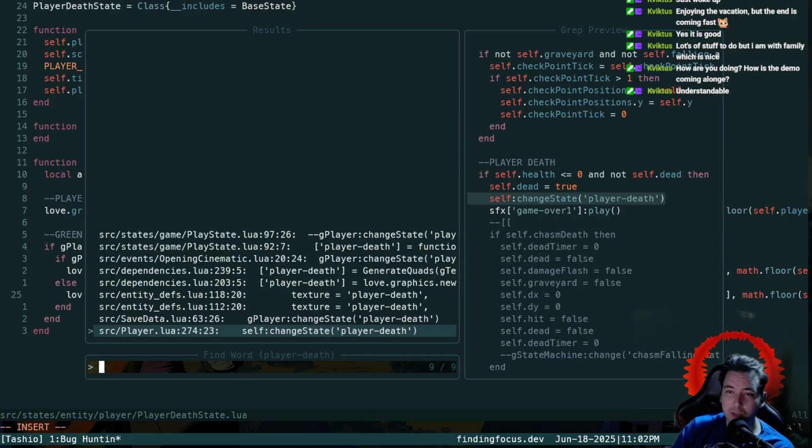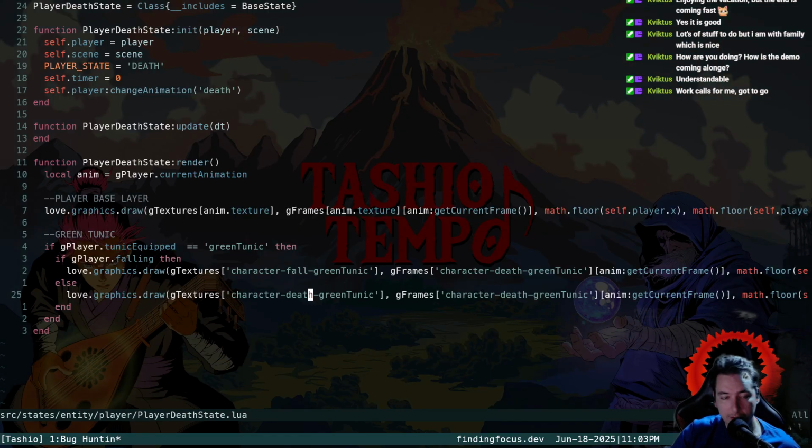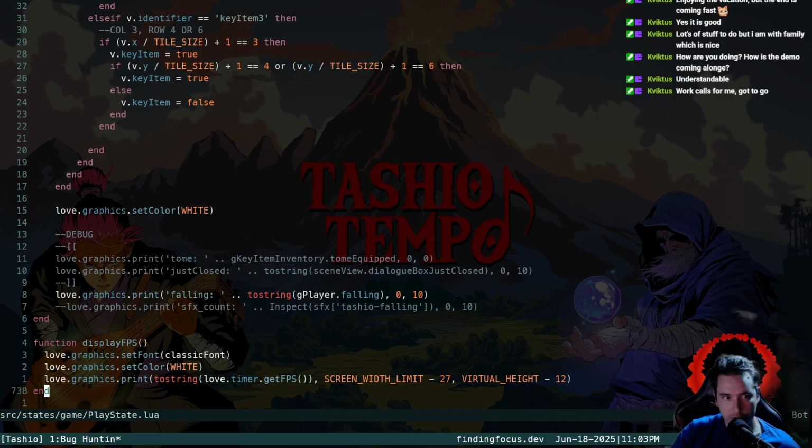So I guess what we can do is print out if the player is falling and see if by the moment we die and then fall into a chasm, it actually properly updates. Because if he's dead, it might not update his falling status. So if that's the case, then he wouldn't be considered falling when he is falling after he's dead. This is like gibberish, but I think this might show us what's going on. So let's just try to do it here.